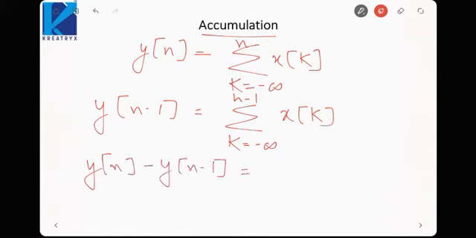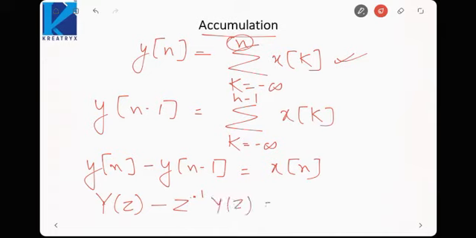Here all the terms will be the same except the nth term. The nth term is extra in this summation. Other terms are the same in both summations. So we will just take the nth term x[n]. Now if we take z transform both sides, it would be Y(z) minus z inverse Y(z) is equal to X(z).